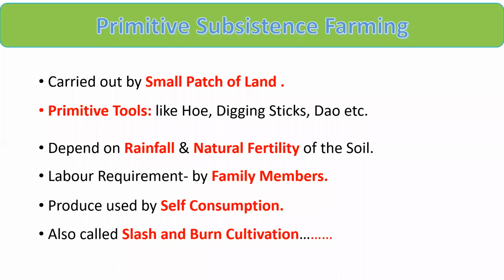And dear student, in some parts of the world, this type of farming is also known as slash and burn cultivation. So if you heard the word slash and burn cultivation, then another word comes to our mind, that is shifting cultivation. We must study about it because it is a very important topic, right?